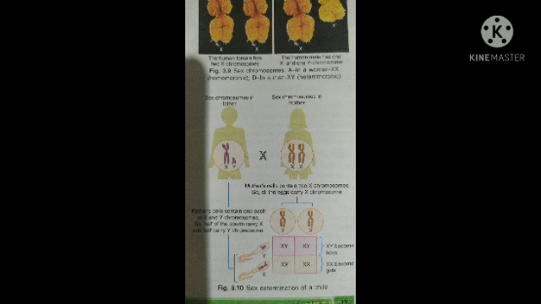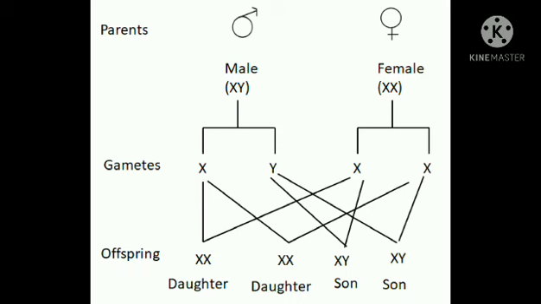Similarly, the gamete of the mother, that is the female, known as egg or ovum, is also carrying only an X chromosome. So you can clearly see here, when the female has produced the gametes, that is eggs, they are carrying X chromosomes.